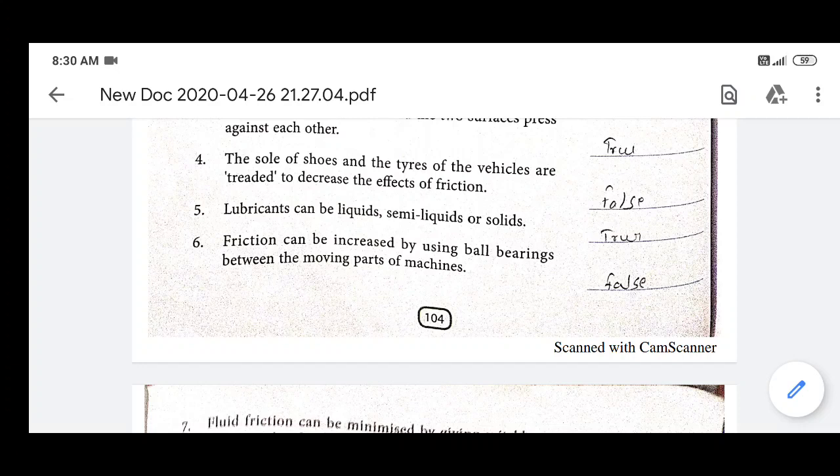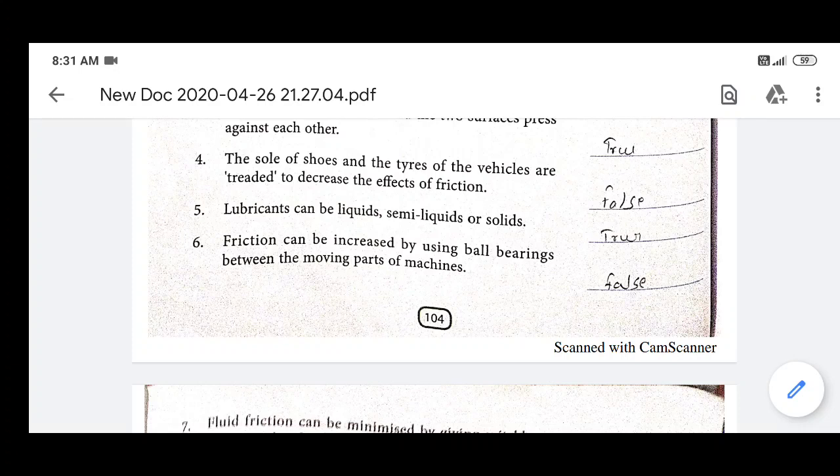Now next, friction can be increased by using ball bearing between the moving parts of machine. This statement is false. Why? Because as I told a few minutes before, by using the ball bearing we can reduce the friction.